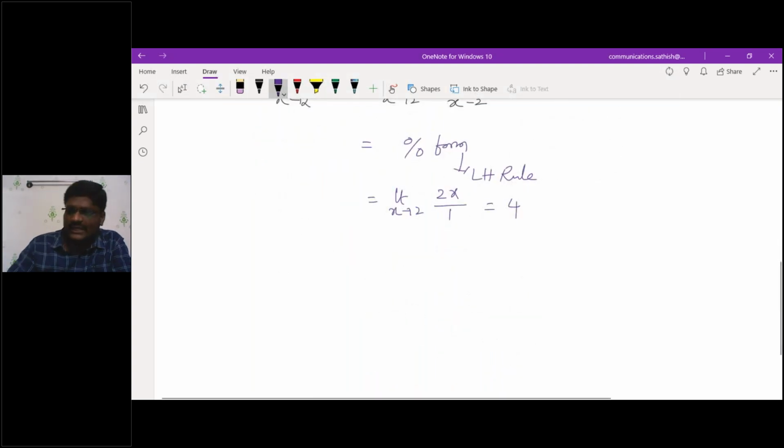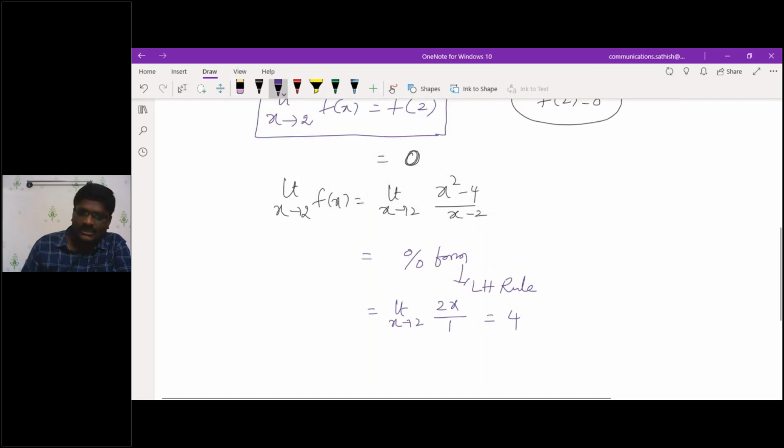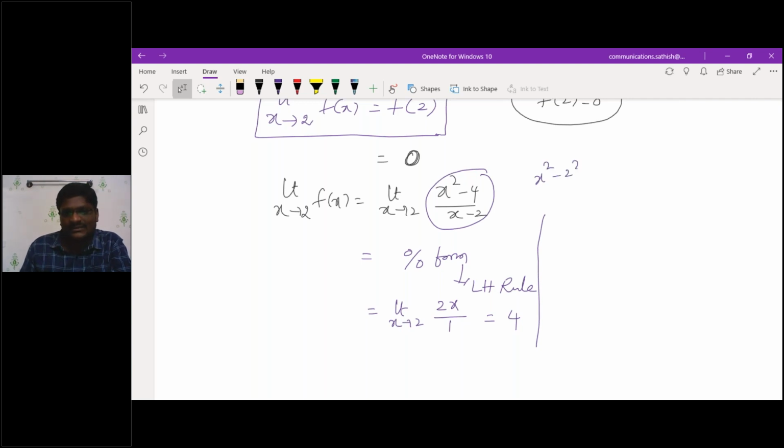You can also get this in the form of other criteria. This is one way of getting the answer. The other way is you can represent this as x square minus 2 square by x minus 2, which is the form of the limit as x tends to a of x power n minus a power n by x minus a, which is nothing but n into a power n minus 1.